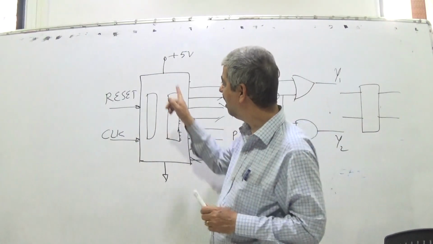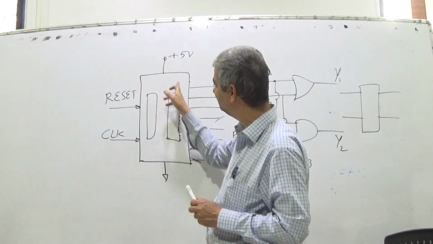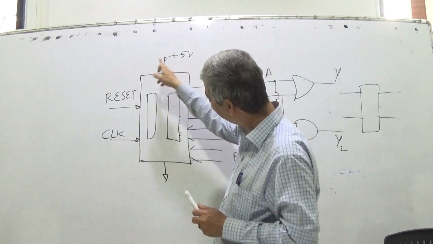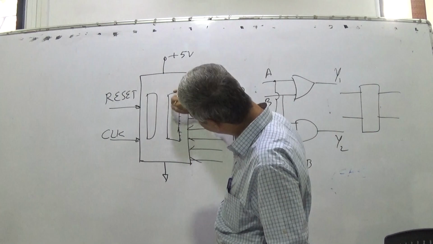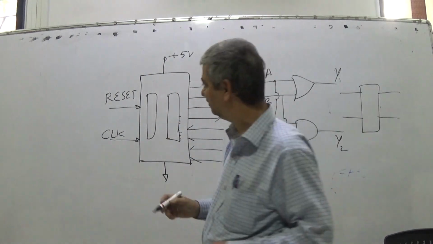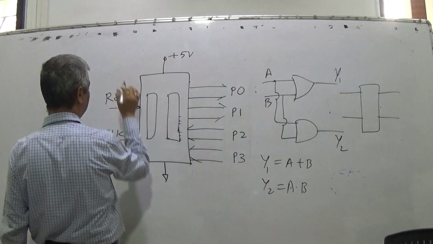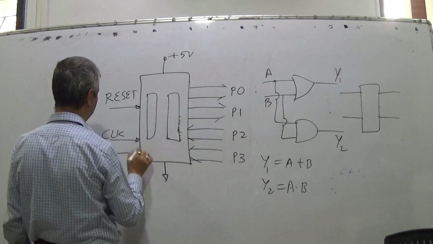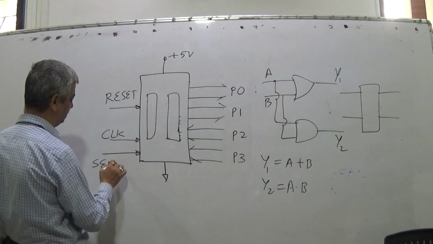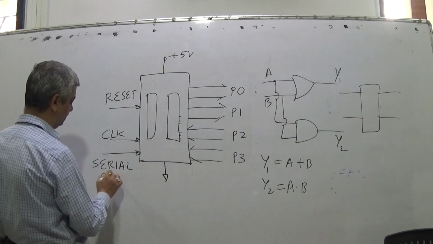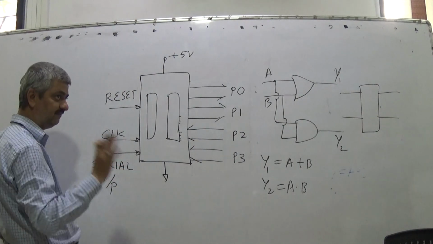And now, how to have this program, how to put something in this memory. For that purpose, there is a serial input pin. This discussion we can't have in detail. Now everything is USB, that is a different issue.